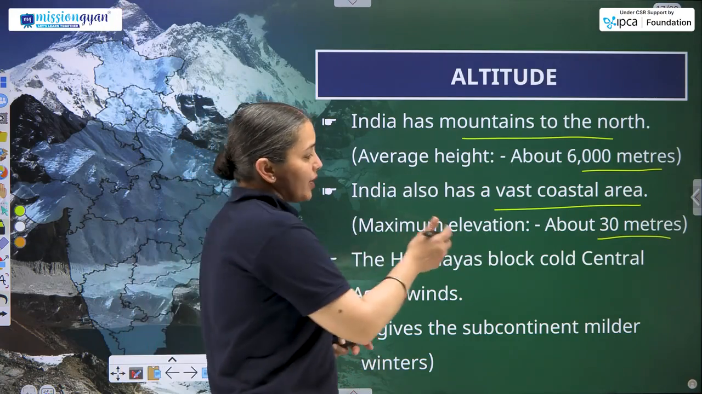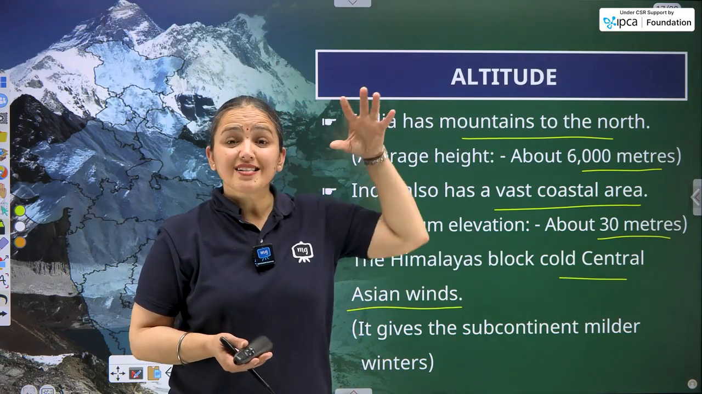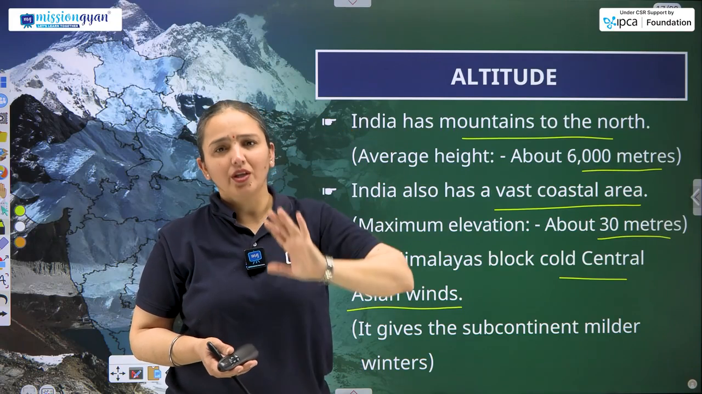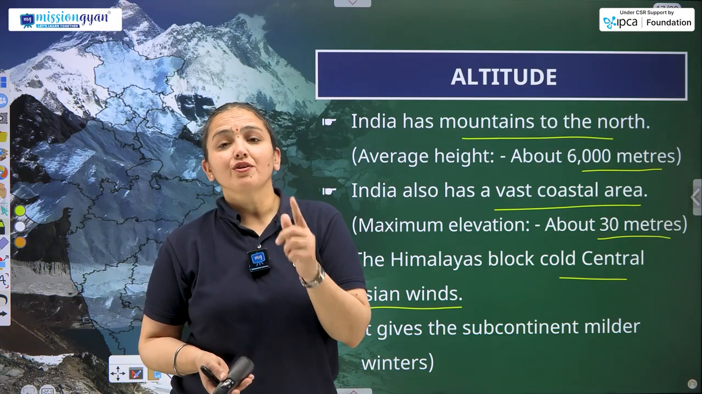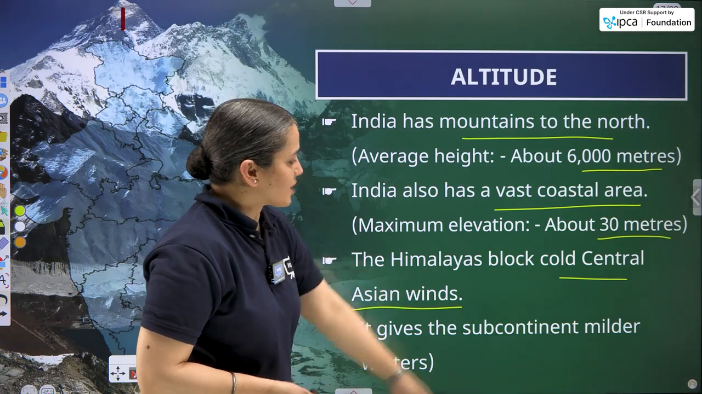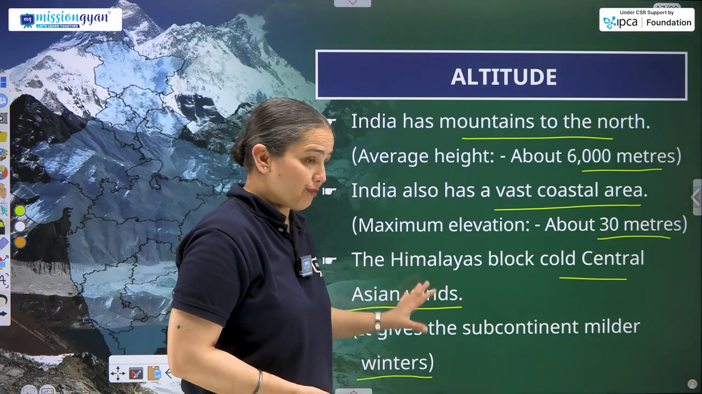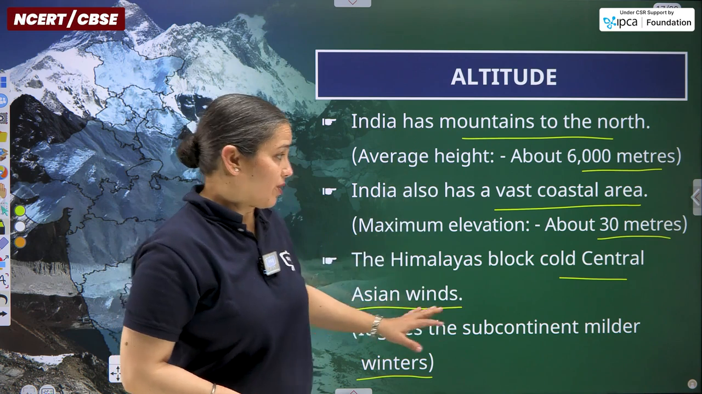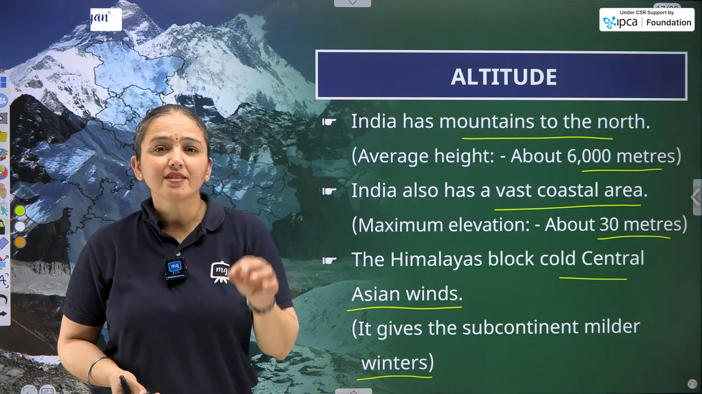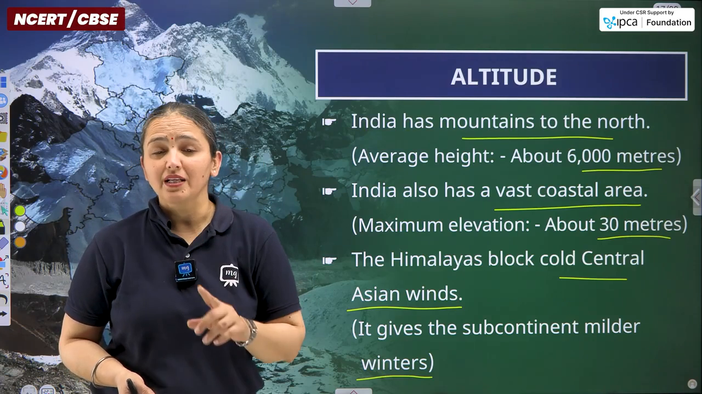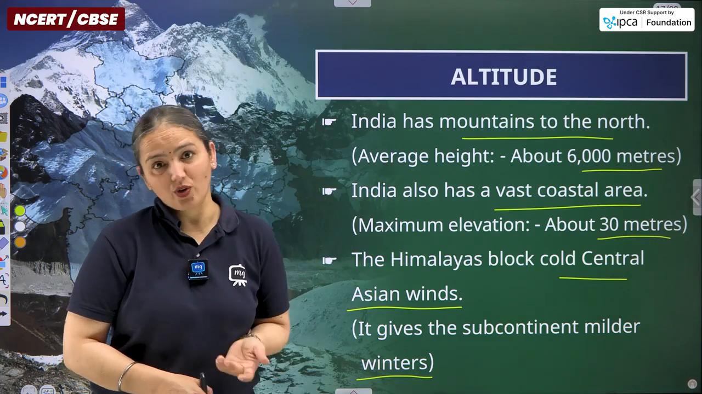The Himalayas in the north block cold Central Asian winds that come from the Central Asia part. We are talking about Russia and China part. Although Russia doesn't lie exactly in the central part, somewhat part of Russia lies in Central Asia as well. So it gives the subcontinent milder winter. Due to this effect, the Himalayas do not allow cold Central Asian winds to enter the Indian subcontinent. So the winter season in India, particularly the plains, is not as harsh as it would be if the Himalayas were not there.